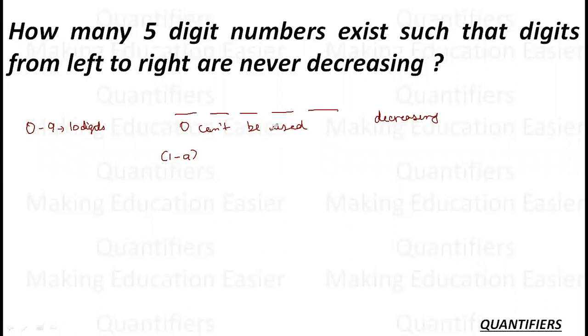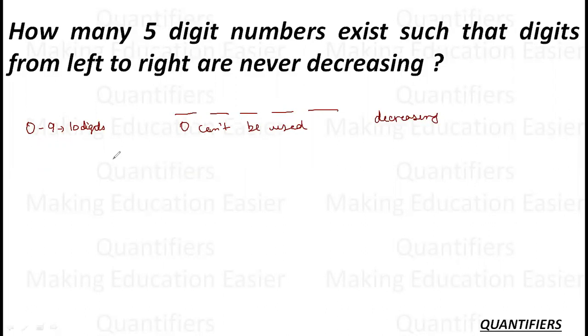Why can 0 not be used? Why cannot 0 be used? Because if I am placing 0 at any place, I cannot decrease it further. Okay? Here I could. And if in case I place 0 here, it will be a 4-digit number. So that is also not possible. So 0 cannot be used. So the only numbers I can use are from 1 to 9.